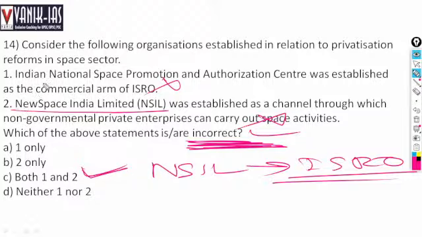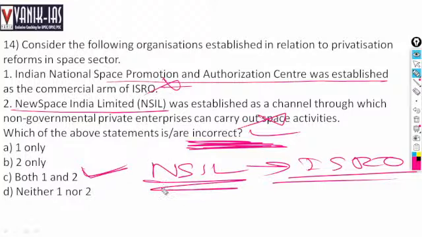And the Indian National Space Promotion and Authorization Center is a channel through which non-governmental private enterprises can carry out space activities. So it's not the commercial arm, right? NSIL is the commercial arm, and IN-SPACe is the channel through which private entities can carry out space activities. So both the statements are wrong here.